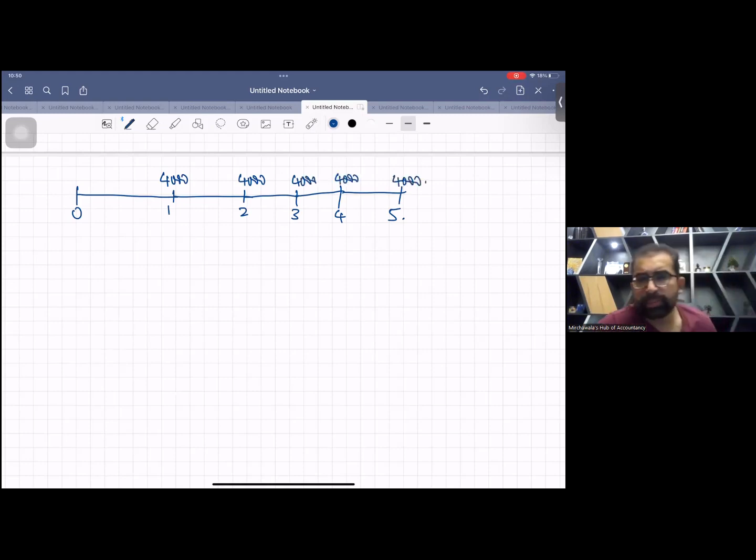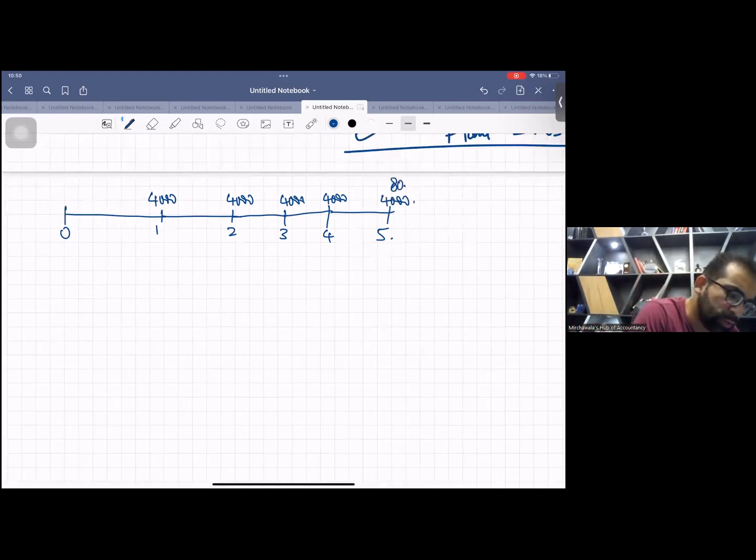There will be 5 interest payments of 4,000, and at the end of year 5 there will be a principal of 80,000. Simple. 80,000 was the loan amount. The coupon rate is 5% fixed interest, so 80,000 times 5% is 4,000.